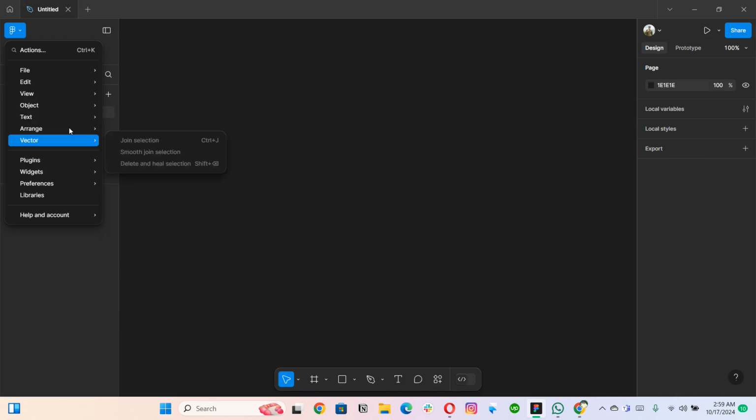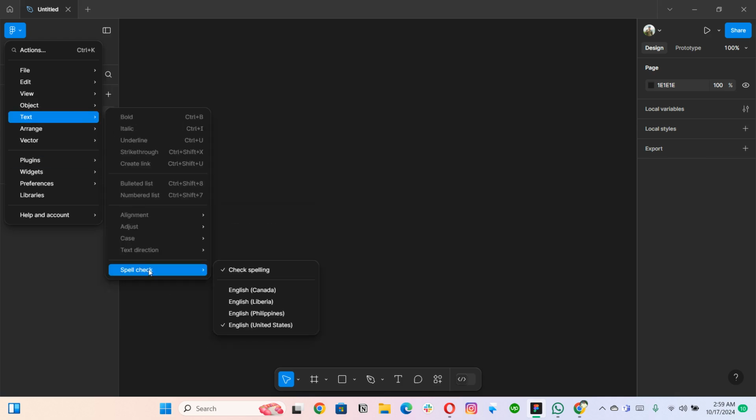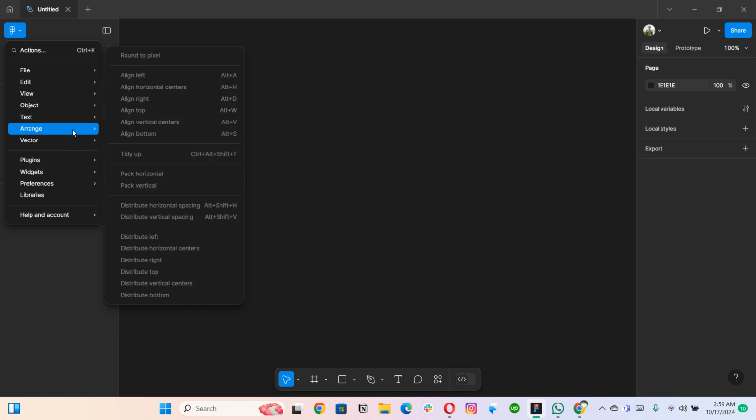Then there are a few like the text option, and majorly one of them is this spell check, which must be turned on, English United States. It will let you know if you have made any mistake in the spelling, and Figma will let you know, and then you can just select, right click, and correct the spelling as well. That's really helpful, right? Then arranging. Obviously, if you are a graphic designer or a designer switching between different tools, or even using PowerPoint or maybe MS Word, you are using these things quite easily.